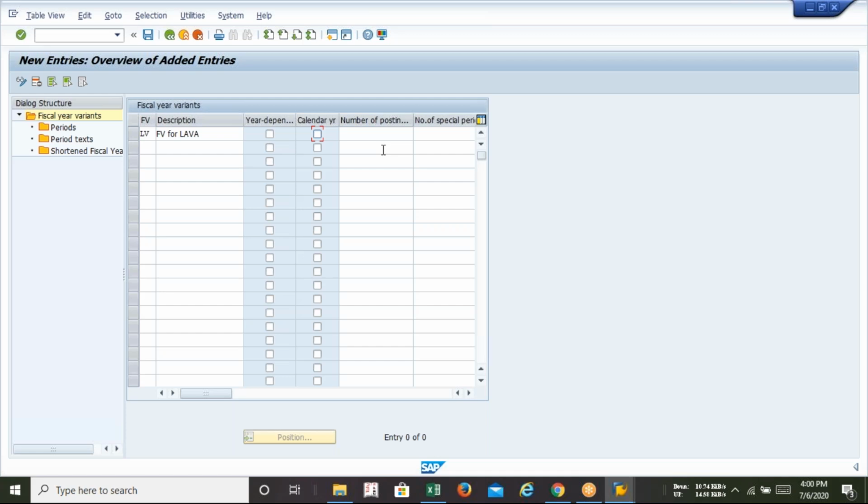It can be any date from the month, maybe the first one, or the middle of the month, or the last day of the month. So if you select the year dependent option, it means that you have to start your transaction from the first day of any month. And if you do not select it at all, you can take any date to book your first transaction in your company code.